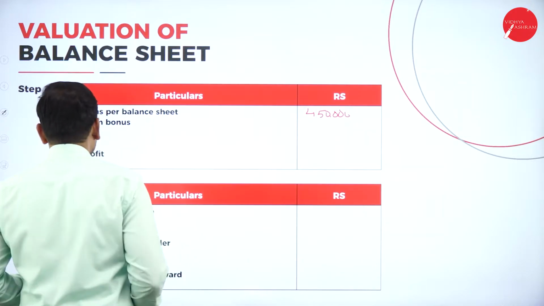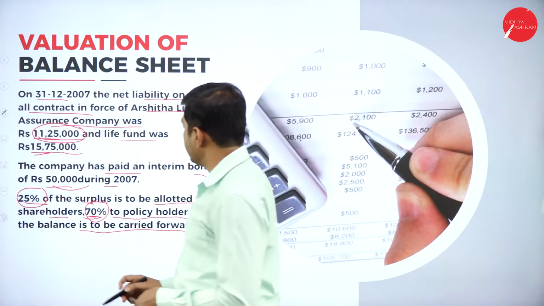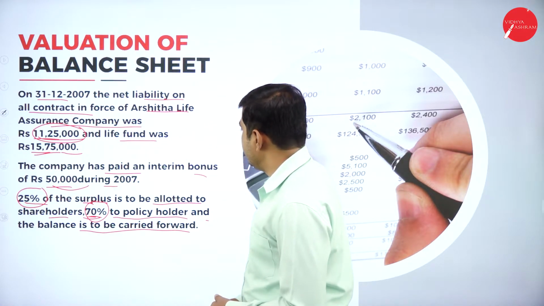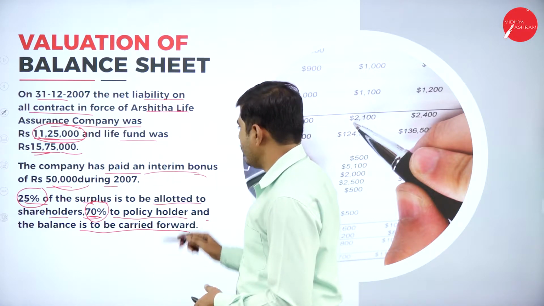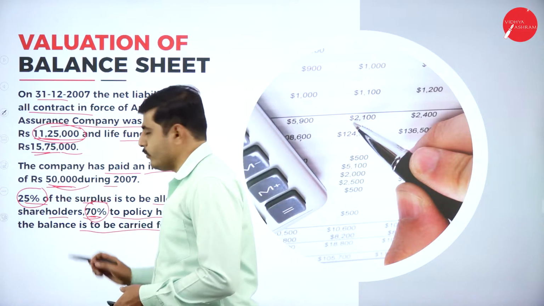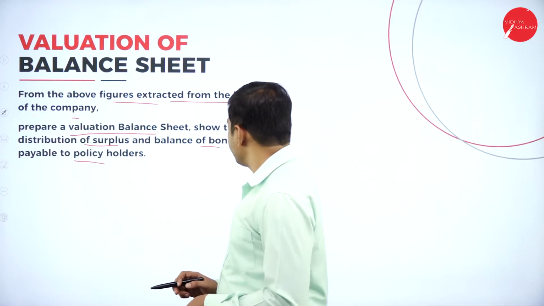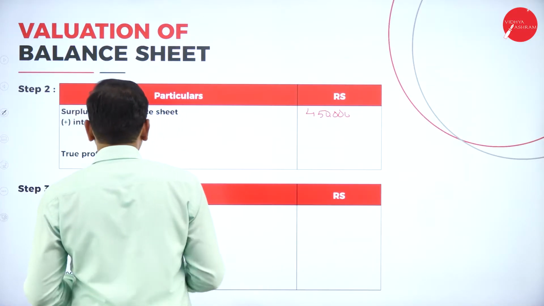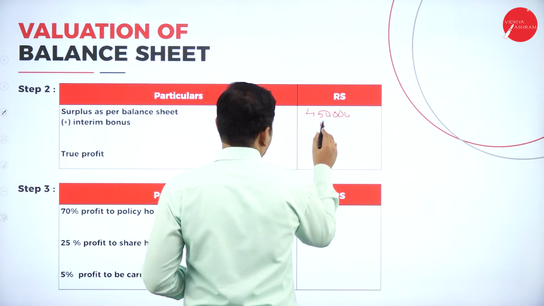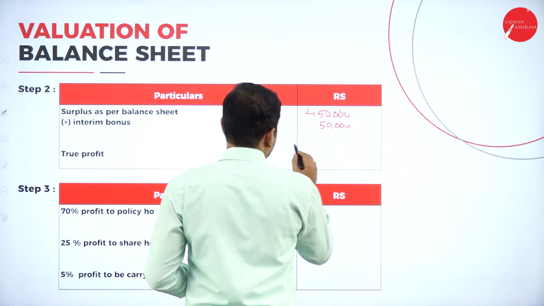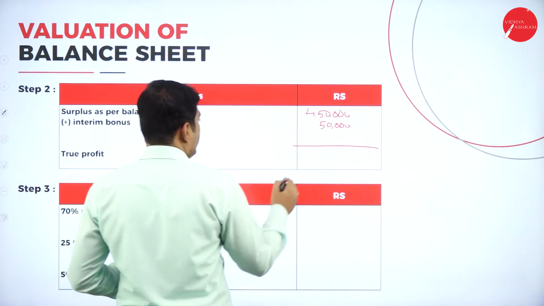Add the interim bonus. Let's look at the problem. What is the interim bonus? The company has paid an interim bonus of rupees 50,000 during 2007. So let's add the interim bonus 50,000. Now we'll get the true profit as 5 lakh.